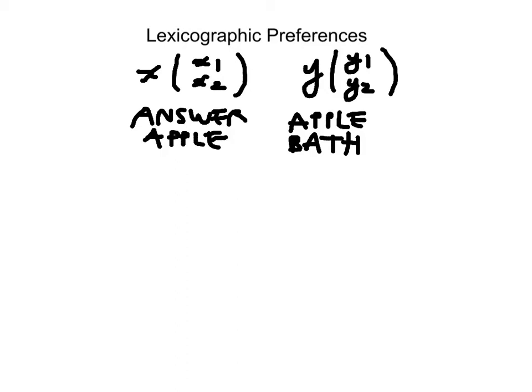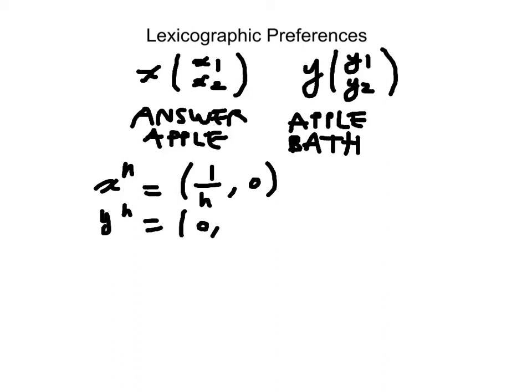So what's interesting about lexicographic preferences is that they are not continuous. Why are they not continuous? So let me give you a sequence. Okay, consider these two bundles. xn is 1 over n and 0. yn is 0, 1.